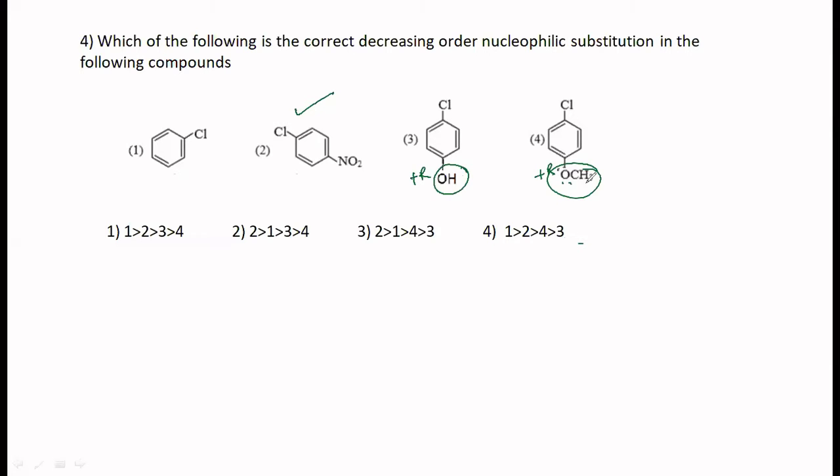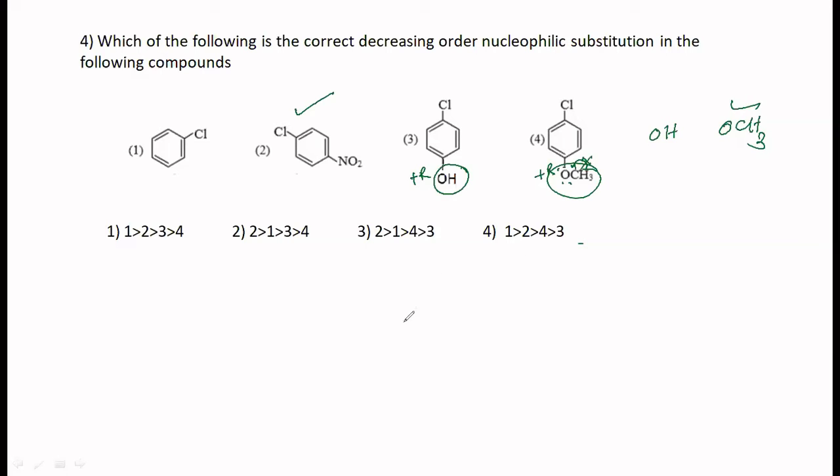OCH3, oxygen is there. Some amount of electron density will be coming from the CH3 group as well because of inductive effect. So compared to OH, OCH3 will be a better electron donating group than oxygen, isn't it? So therefore it has more electron density, it wants to push it out. Therefore this will be the least reactive.